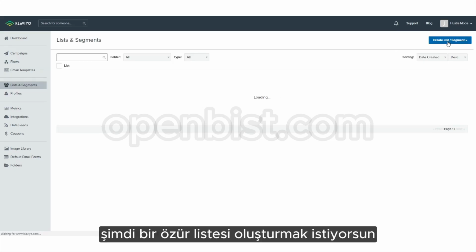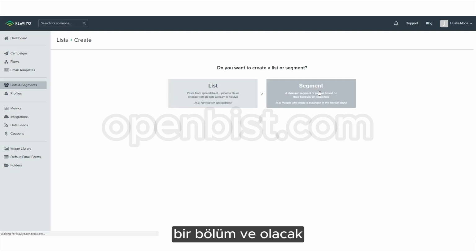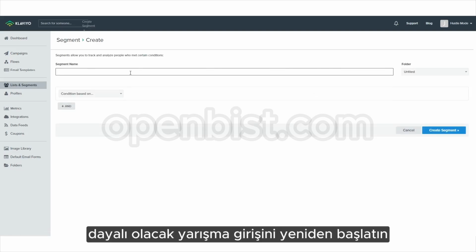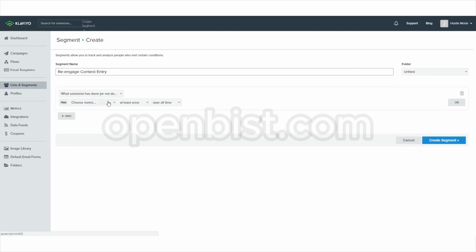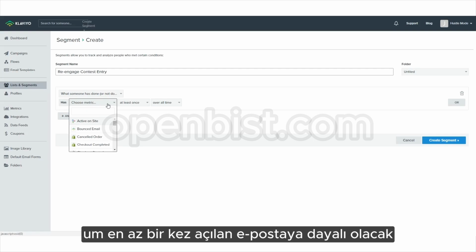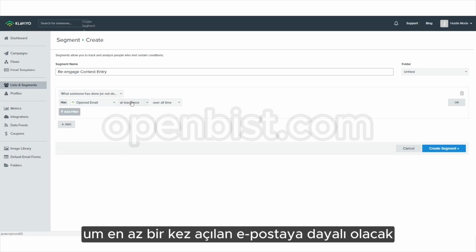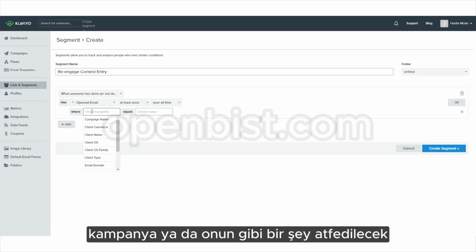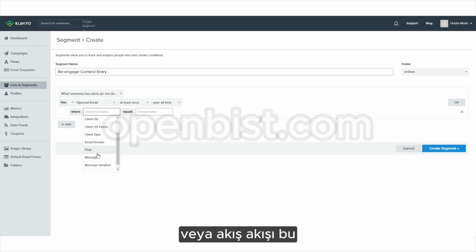Now you want to create a list, a segment, and it's going to be re-engage contest entry. And it's going to be based on opened email at least once, add filter. It's going to be attributed campaign or something like that, or flow, that's the one.